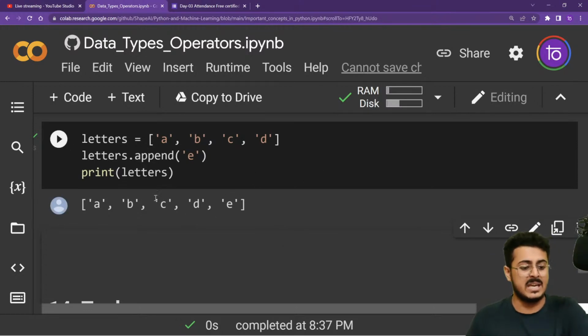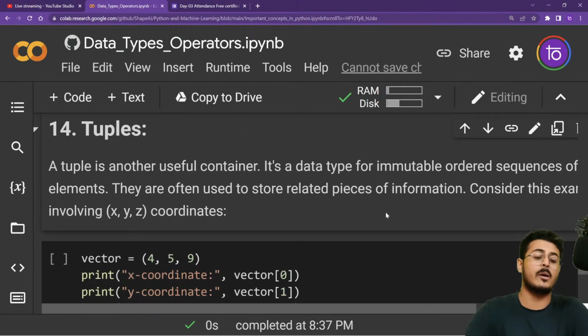So we are having A, B, C, D and E at the very end. And that is how you are able to append something at the end of the list. Okay. Now we are going to learn about tuples.